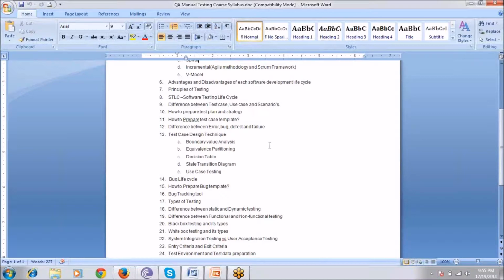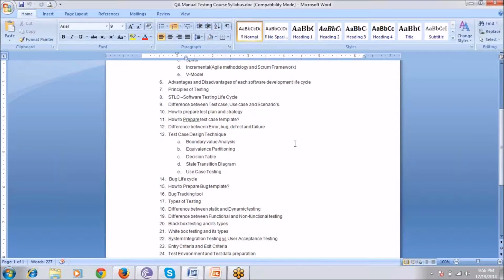Boundary value analysis: suppose there is one text box that accepts values only between 100 to 200. So how can we test our boundary value? It will accept only 100 to 200. So we can check for 99, 100, then 200, 201. So this is called our boundary value analysis.